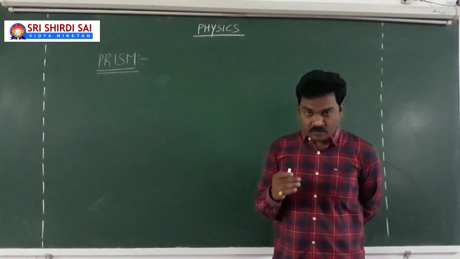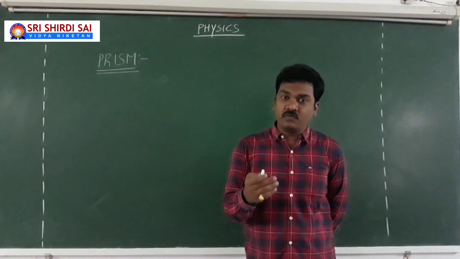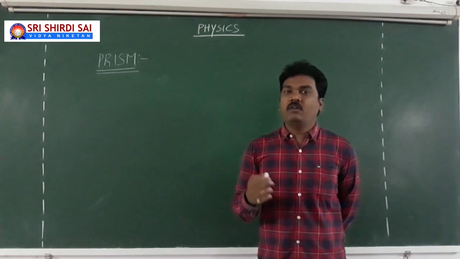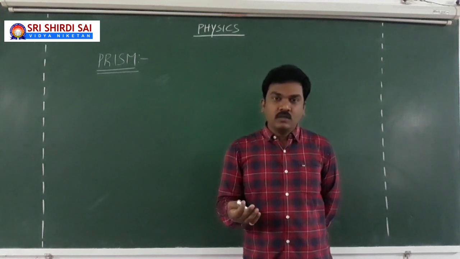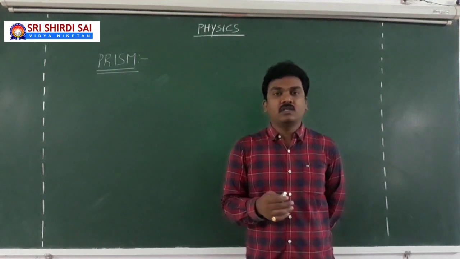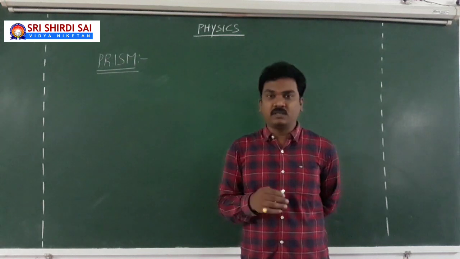Usually, if you refer to the textbook, after refraction of light through a glass slab, there will be the concept of lenses and all. In the next lesson, headed Human Eye and Colorful World, there will be the concept of prism.